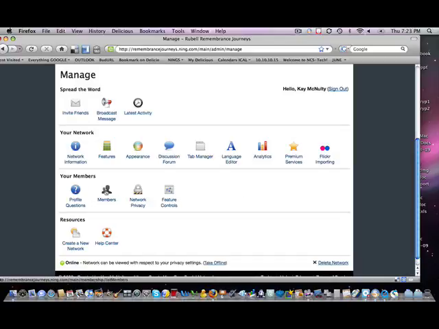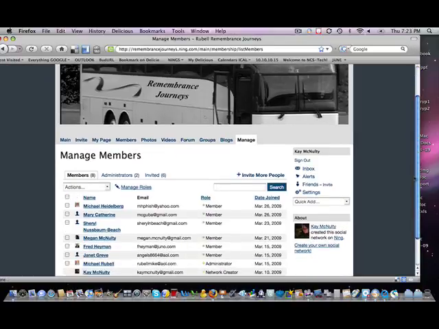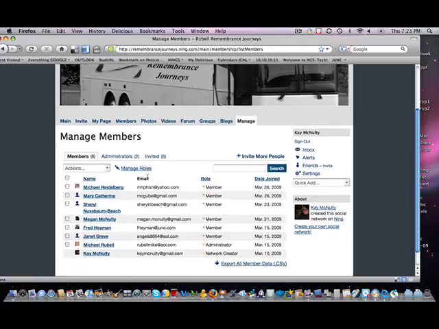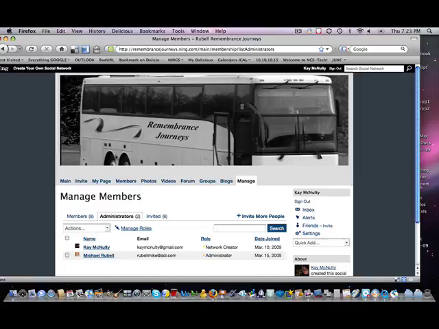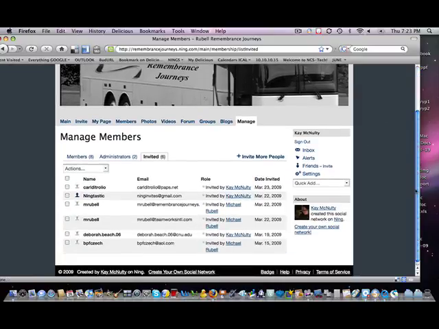I would like you to look at the members section, and in the members section it shows all the people that are members in this tab. It shows that we are the two administrators, and it shows people who have been invited and haven't responded yet.